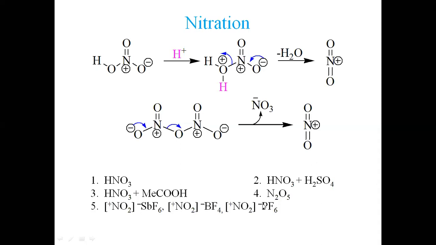So they are having a negative charge on them, in fact. So nitronium ion is common among all of them, but the counter ion, the anion, is different. So these are the 5 methods being used for the generation of a nitronium ion. This is called nitronium ion. And the rest of the procedure is same.